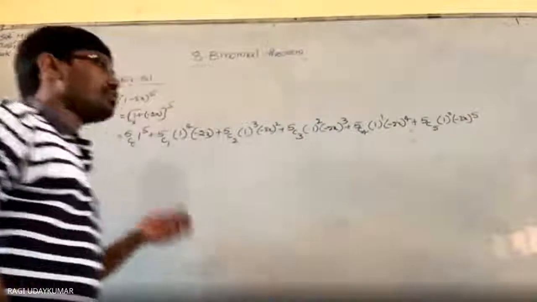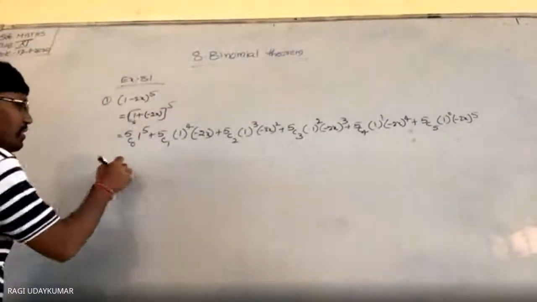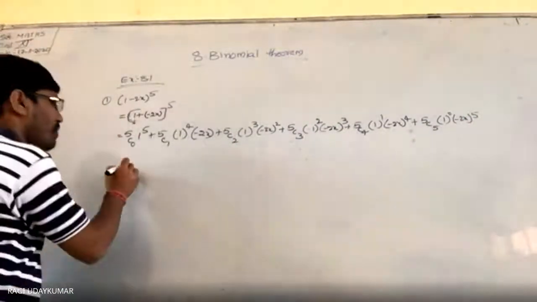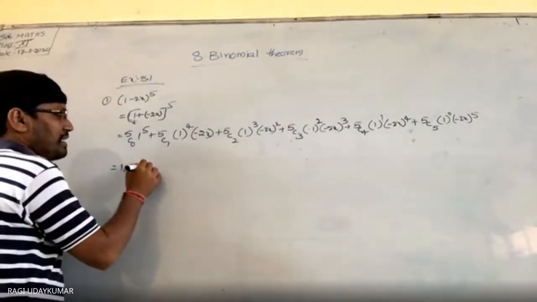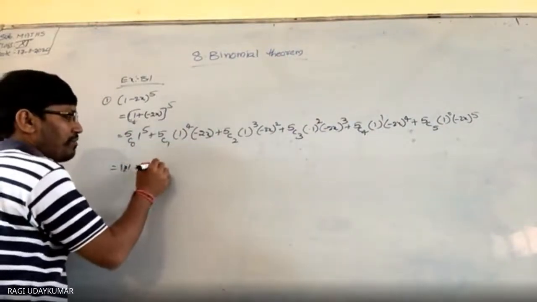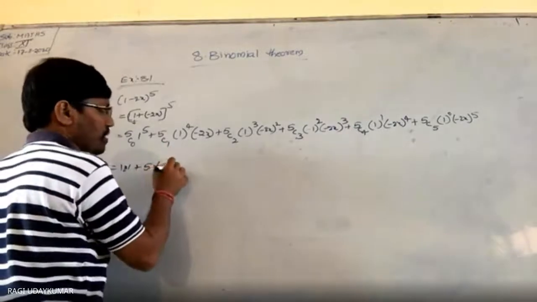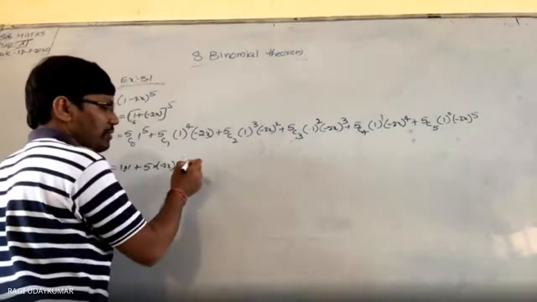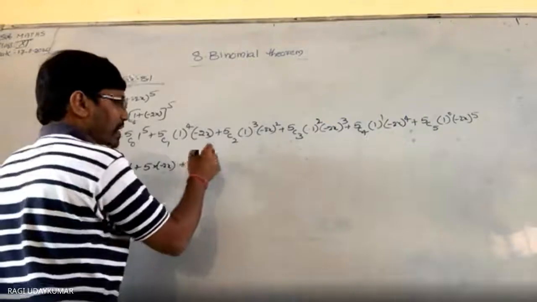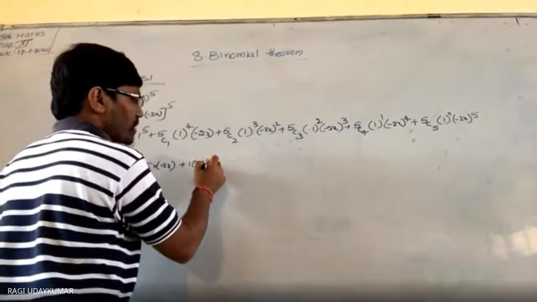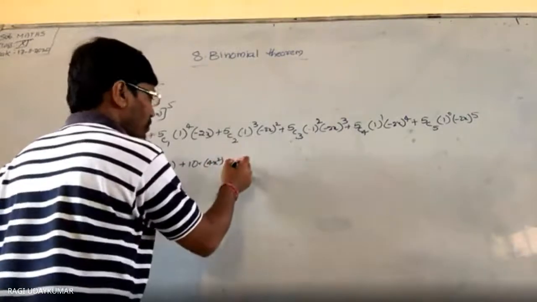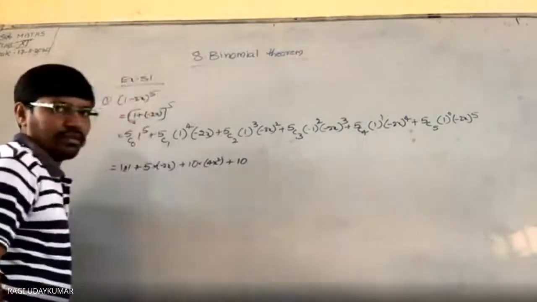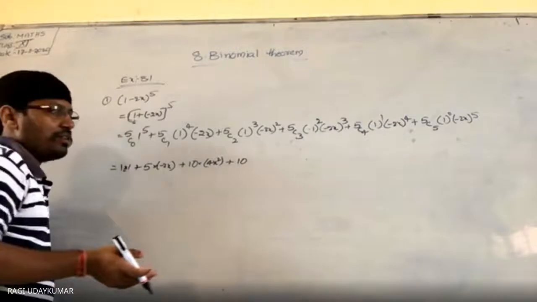Now we have to simplify. 5c0 value is equal to 1, so 1 into 1, plus 5c1 value 5, 1 to the power of 5, minus 2x. 5c2 value 10, and (1 minus 2x) whole square is equal to 4x square. Plus 5c3 value again 10, 5c2 and 5c3 values are the same.